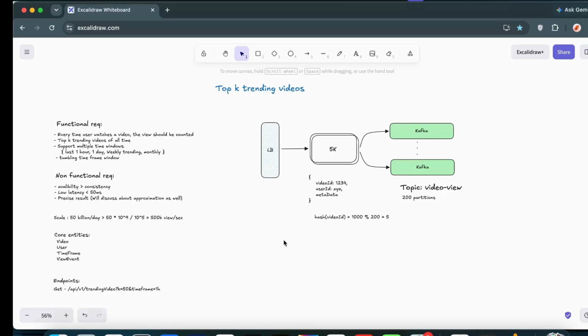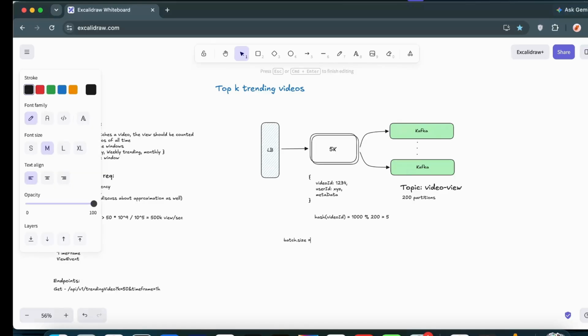In Kafka, there is something called batch.size. Let's suppose its size is 64 kilobytes. So in one particular batch, 64 KB of data is something we can easily send from these producers. If the size of each event is around 200 bytes, we can assume that, then 65,000 divided by 200 gives us around 320. So we can easily send 320 events per network call.